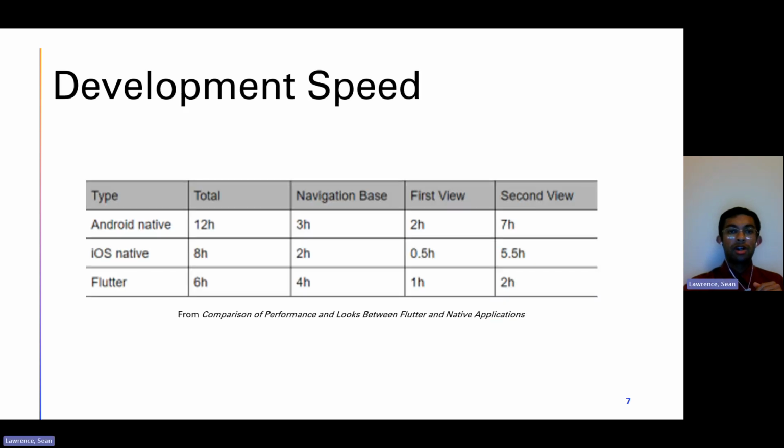Here we have more data from Olson's study about the development speed for each framework. To put this into context, a developer team built the exact same application in different frameworks. If you look at the last 2 rows, it compares the app developed using Swift, the iOS native framework, and Flutter. As you can see, Flutter took less time to develop, which aligns with what we found on blogs and other sources on the internet. So this further proves just how fast Flutter can be.